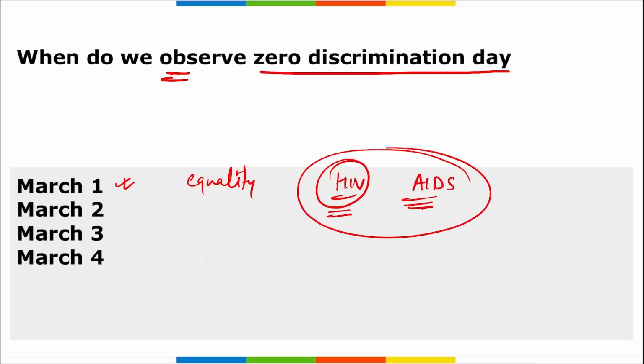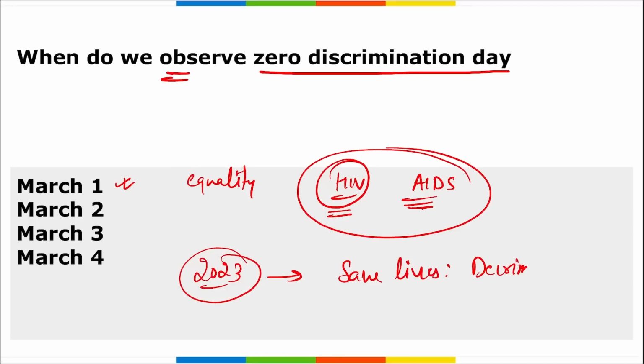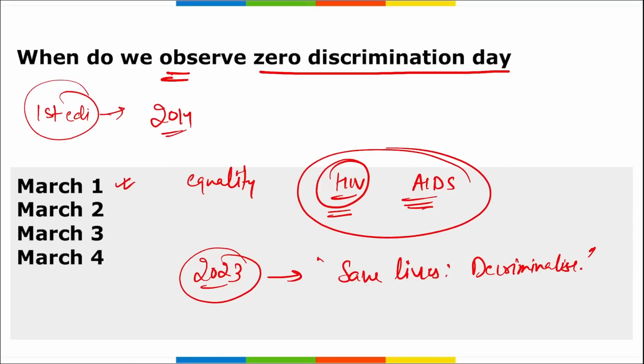All right, then remember Zero Discrimination Day is observed on 1st of March 2023. So if asked what is the theme for this day for the year 2023, it is Save Lives, Decriminalize. All right, Save Lives, Decriminalize is the theme for this Zero Discrimination Day. When was the first edition of this Zero Discrimination Day observed? It was in the year 2014.